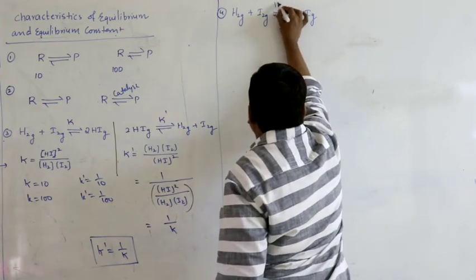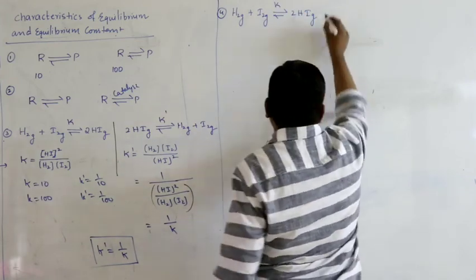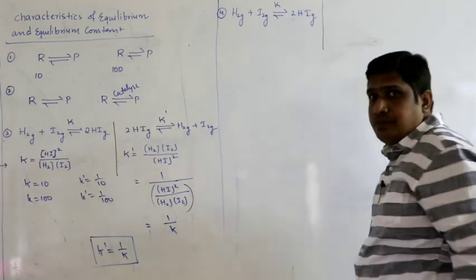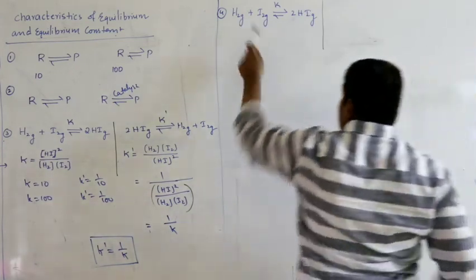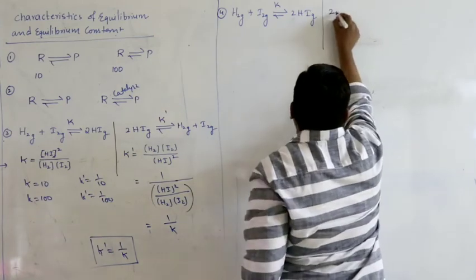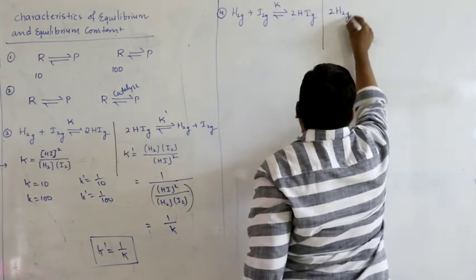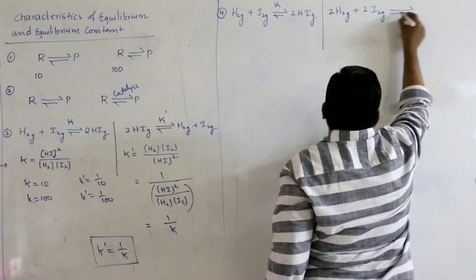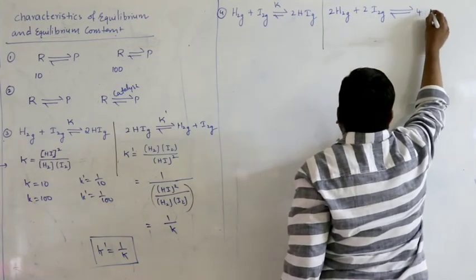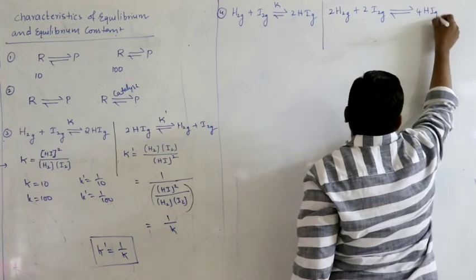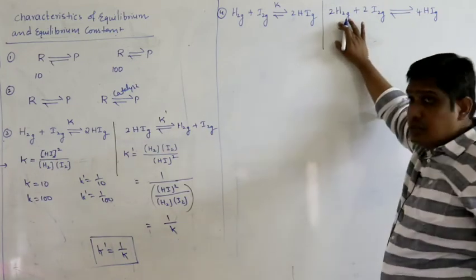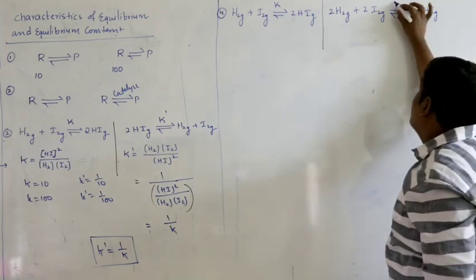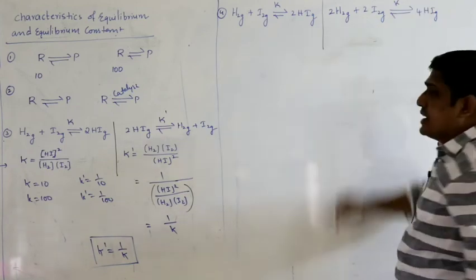Let us assume its equilibrium constant as K. I am multiplying this reaction with 2. So if I multiply with 2, what happens? 2 into H2, I will get 2 into I2, 2 into 2HI, that is 4HI. I am doubling the concentration of hydrogen, doubling the concentration of iodine, doubling the concentration of HI. Let us assume its equilibrium constant as K dash.